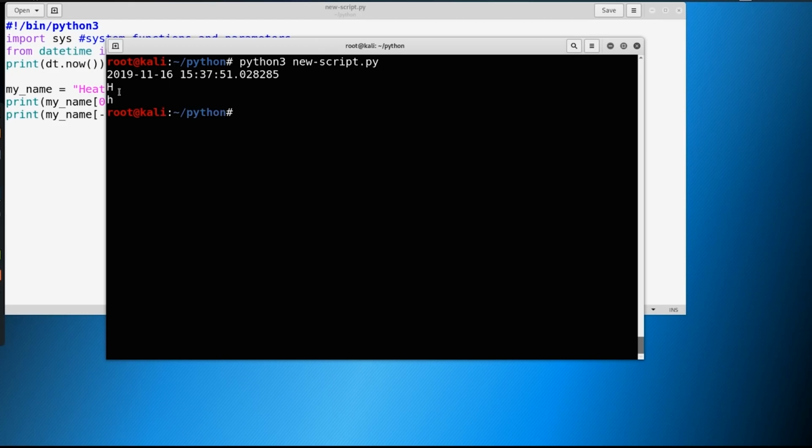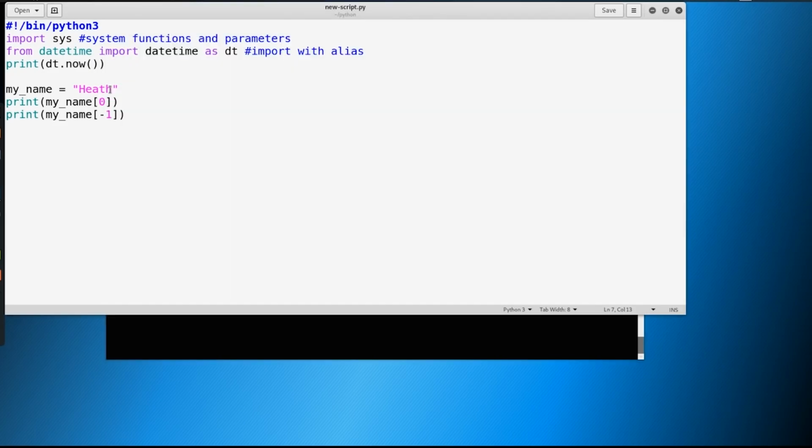You can see that we have big H and a little h because my name starts and ends in both. So we could also do something like take a sentence, and we could say sentence, this is a sentence. And if we wanted to print out the first word of the sentence, we would have to know the amount of letters in it. So we know here that there is 1, 2, 3, 4. So this would be 0 through